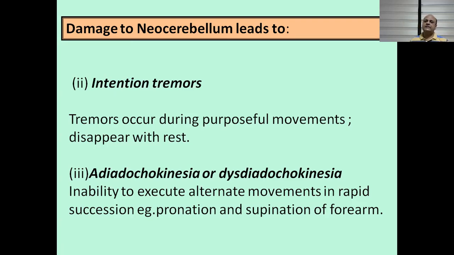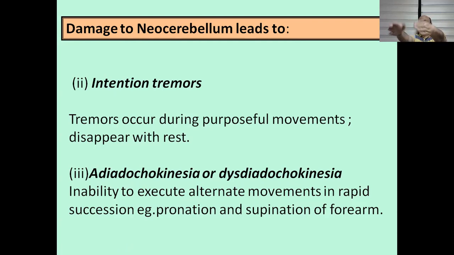While performing any action like raising the arm, there are tremors. These tremors during action are referred to as intention tremor. Another feature is dysdiadochokinesia or adiadochokinesia. That is the inability to execute alternate movements like supination and pronation in rapid succession.